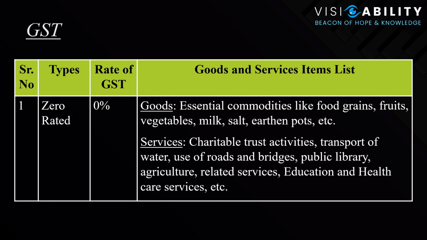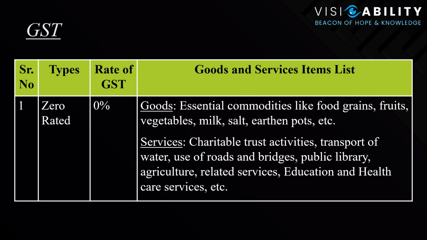GST is calculated for different goods and services differently. It's not a flat rate which is calculated when it comes to the taxes borne by the customer. The first type of goods and services where there is no GST levied by the government, or we could call it zero GST, is for the essential commodities like food, fruits, vegetables, milk, salt, earthen pots, etc.